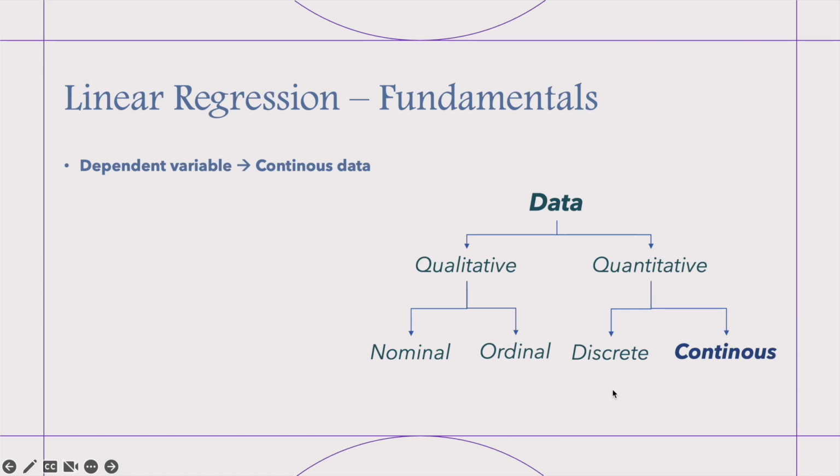So when I say discrete, data can take some certain values within a range. For example, think of a dice. If you throw the dice, the result can be 1, 2, 3, 4, 5, or 6. There's no other option. It can take some certain values, not any value within a range, right?